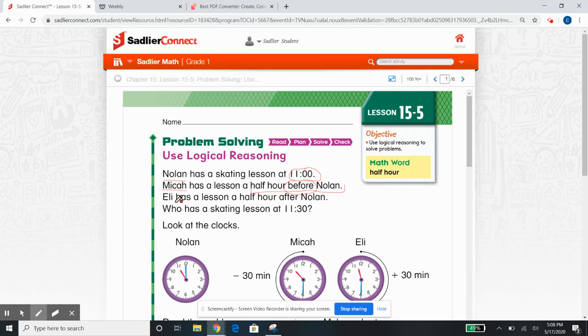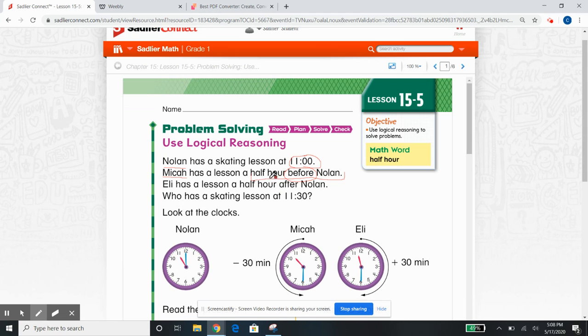So let's figure out the first part of this problem because we know that problems sometimes have two different parts. They're giving us a lot of information, but we typically like to break it up into different parts so that we're not all overwhelmed. So let's figure out Micah's time. It told us that he was a half hour before Nolan, right? So look here, look what they did. This was 11 o'clock. This was Nolan right here. See it pointing to the 11 and then it's pointing to the 12. That shows 11 o'clock.